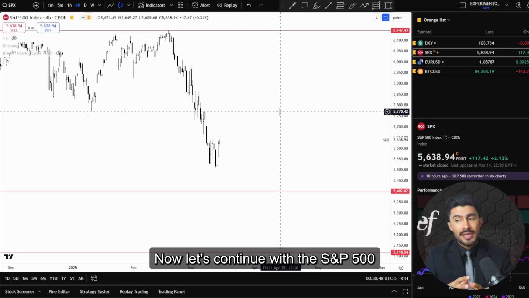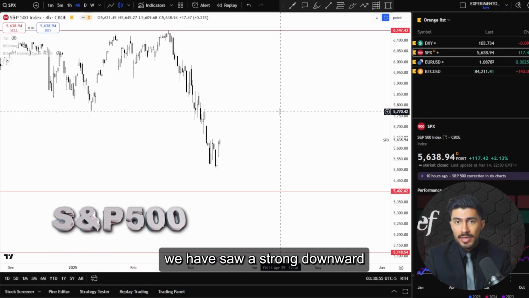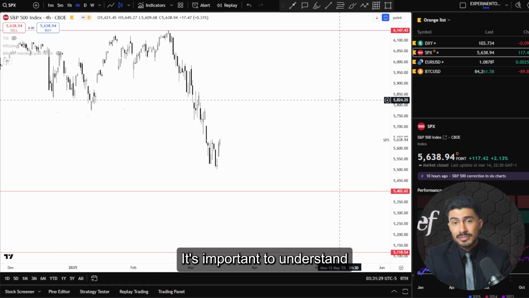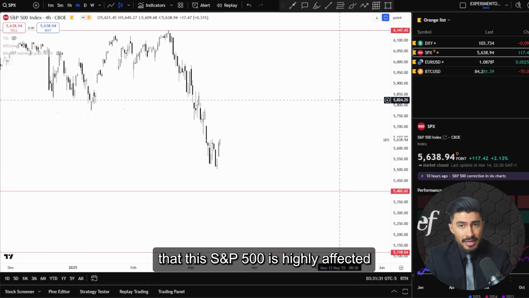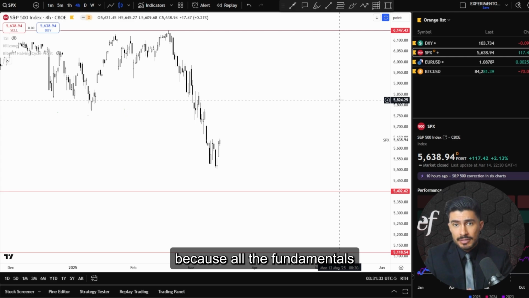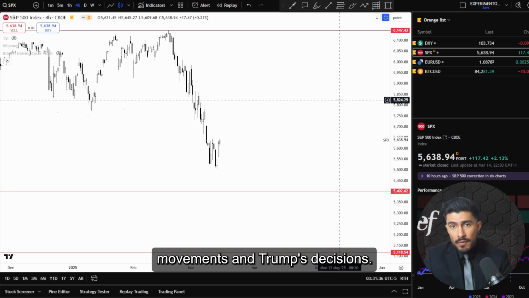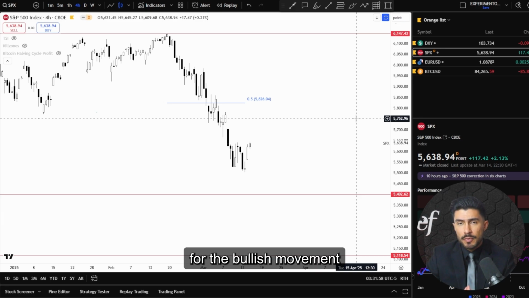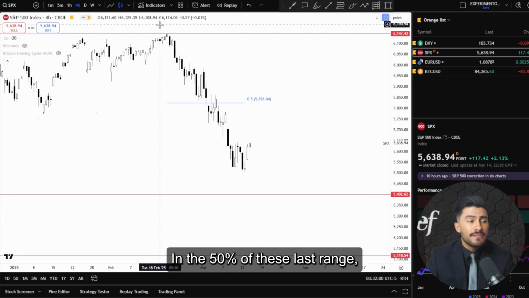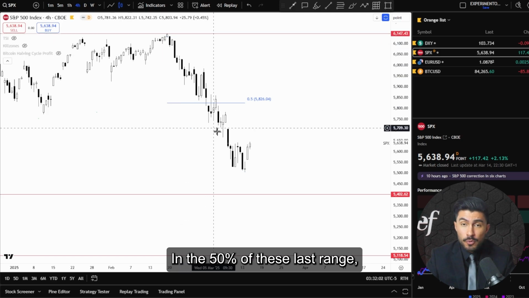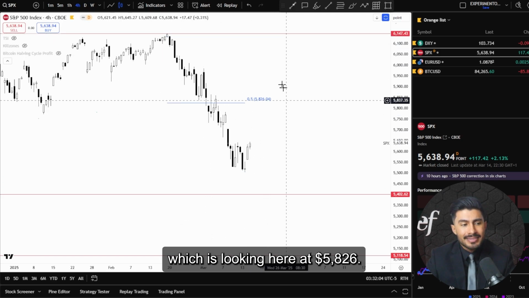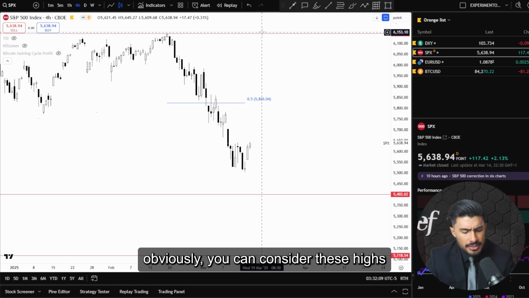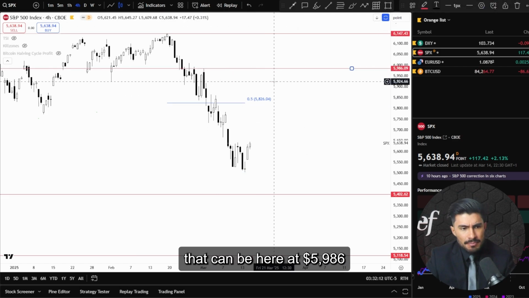Now let's continue with the SP500, and as you can see, we saw a strong downward movement last week. It's important to understand that the SP500 is highly affected by all the fundamentals related to Trump's movements and Trump's decisions. For now, a clear target for the bullish movement should be the 50% of this last range, which is located here at $5,826.